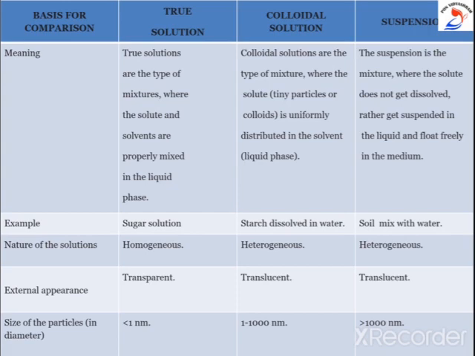First type is true solution. True solution is a homogeneous mixture of two or more materials. In a solution, all the components appear as a single phase, which means the solute and solvent are properly mixed in the liquid state. Example, sugar solution.